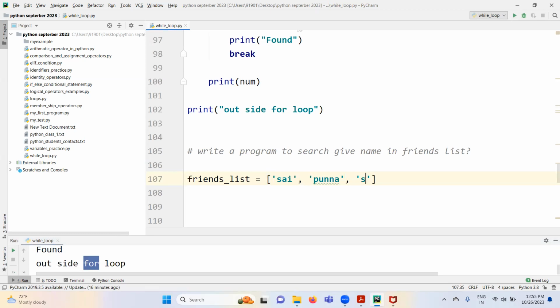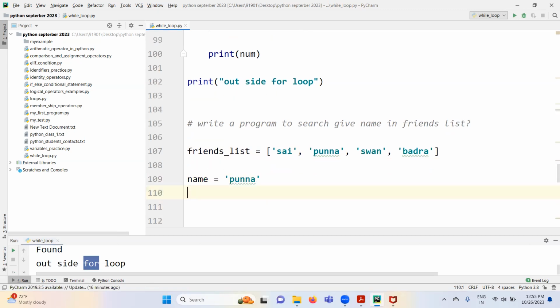So we have the, and let me write another name also. So we have these names. Okay, I want to check. Let's say I want to check this particular name is available in this friends list or not. How do you check it, guys? We can use for loop if in the operator, that's fine.